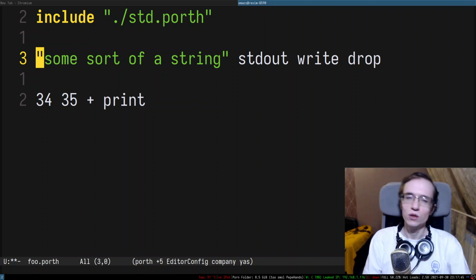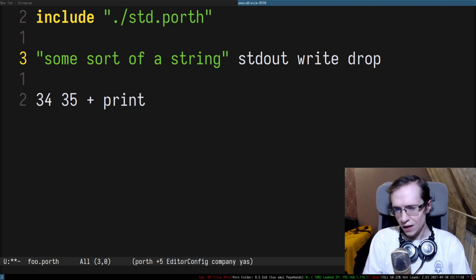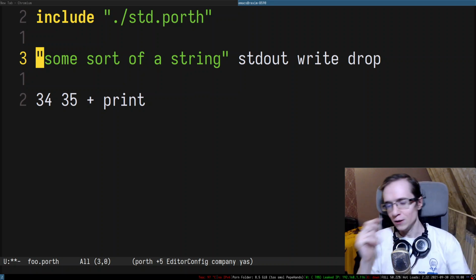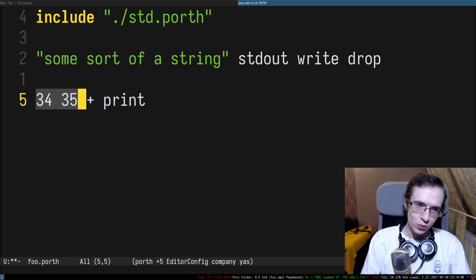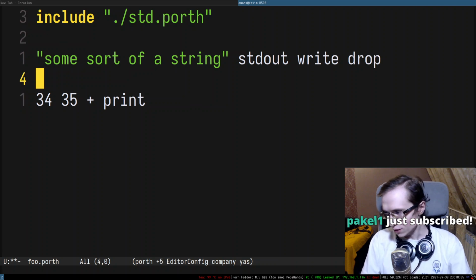So essentially, what I want you to implement is static type checking, or not necessarily static type checking, but some sort of static step which will go through the entire program and meta-evaluate it. So when it encounters 34, 35, it will push not the values of the numbers on the stack, but their types.